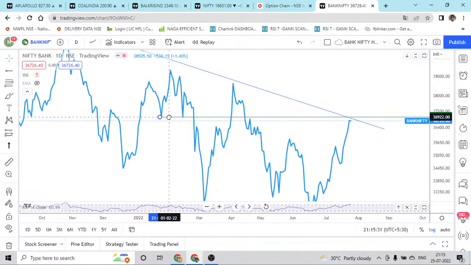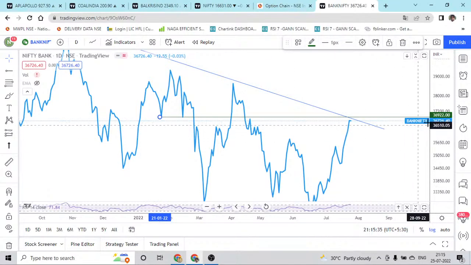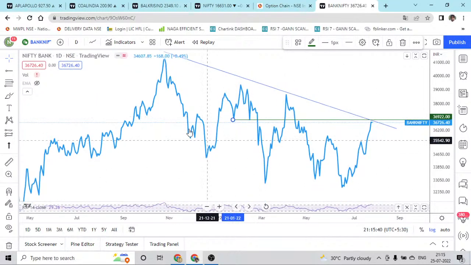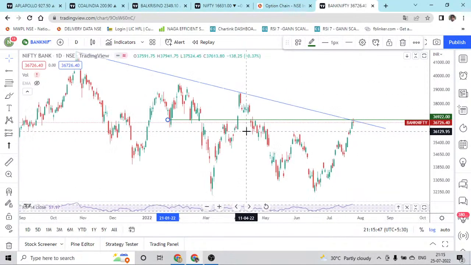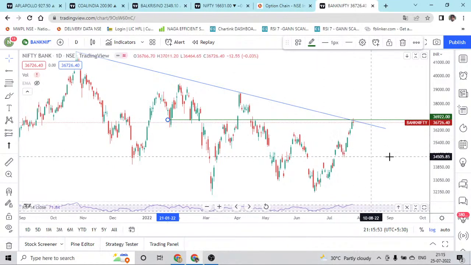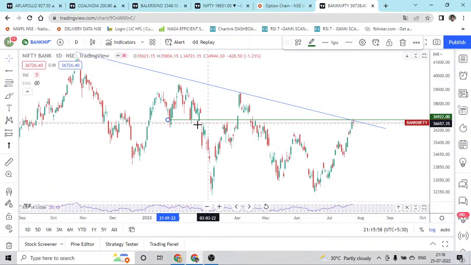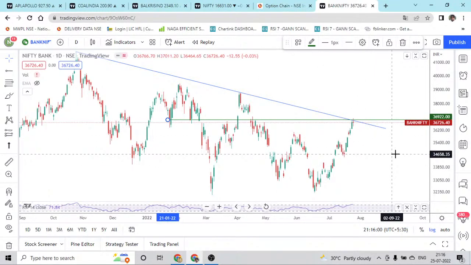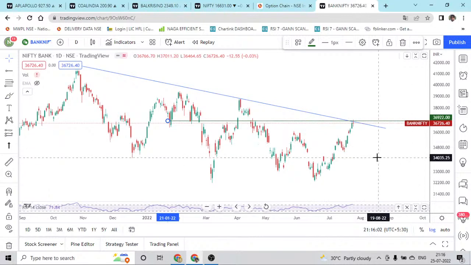So we are exactly at this point, which is around 36,920. Why? The reason for making use of line chart is this is where the exact reversals happen. When we go with the wicks, those are going to be definitely the stop loss hunting areas. So we need the exact volume where it is getting rejected or it is getting reversed. That is why I use a line chart to find the exact reversal points, and that works like a wonder.